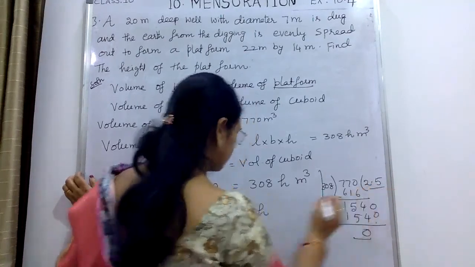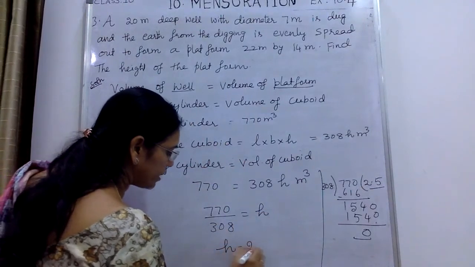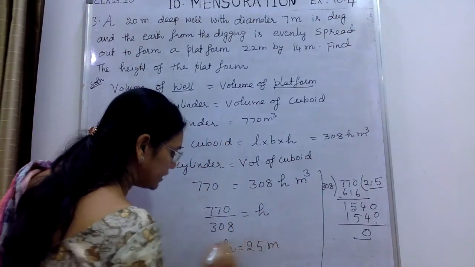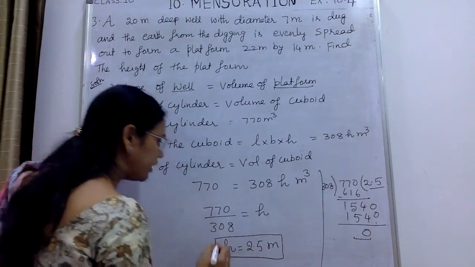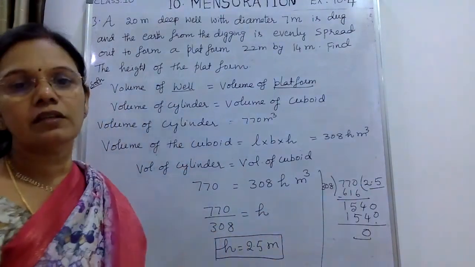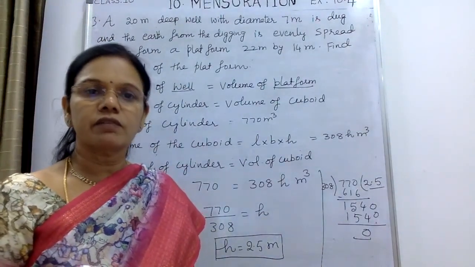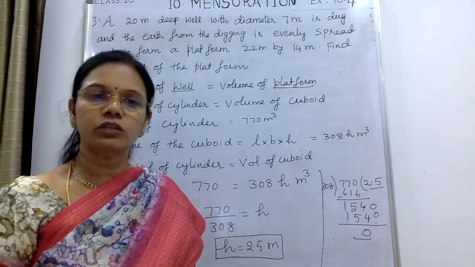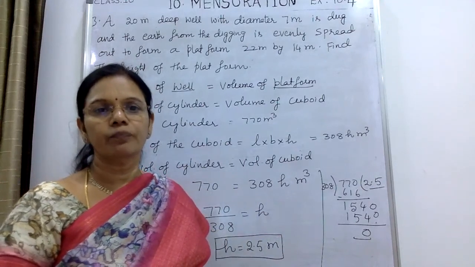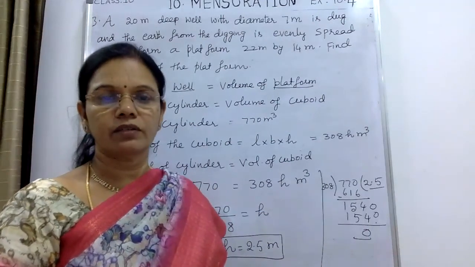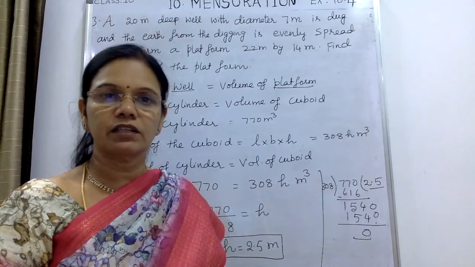So H is equal to 2.5 meters. The height of the platform that is formed by using the earth of the well is 2.5 meters. So in this way we need to equate the volumes of the two shapes and find out the unknown requirements, that is the measurements which are not given in the data.